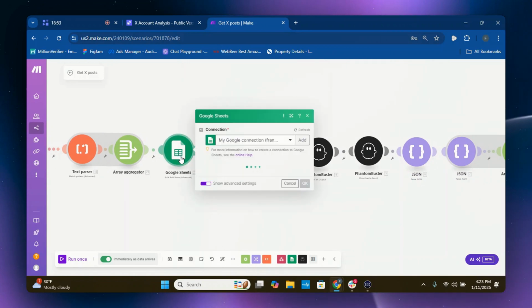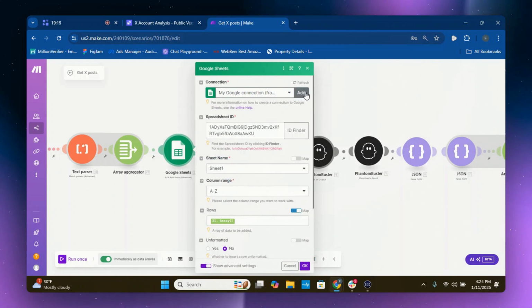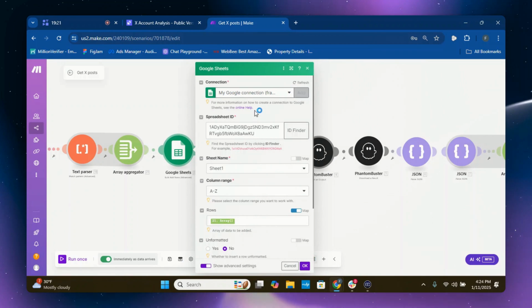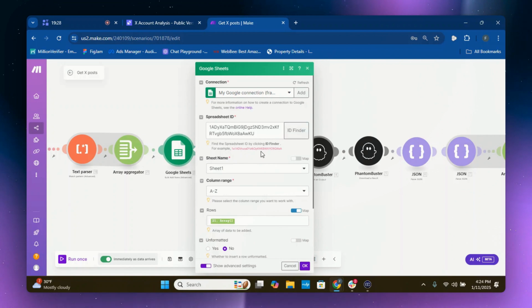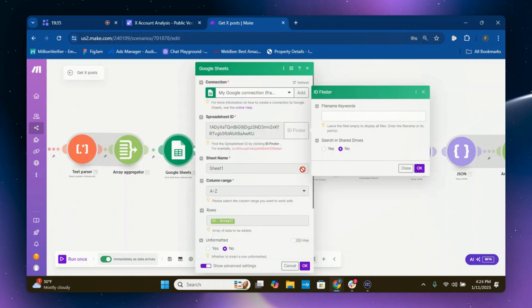And then you're going to want to create a Google Sheet, because what we're going to be doing is finding the link of each company. So the company URL on X for OpenAI, and then the company URL on X for Google DeepMind, because they both have one. And then we're going to put them in a spreadsheet, and I'll tell you why in a little bit. Once you add and create a Google connection for your spreadsheet, you're going to want to create a new spreadsheet and then find the ID finder. It's pretty simple and straightforward. Just make sure it's connected, and ID finder.